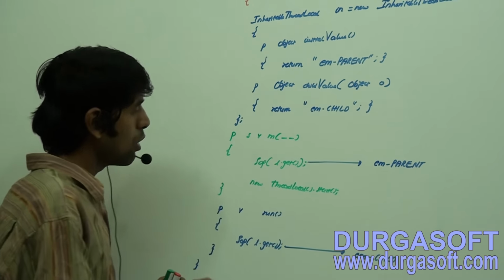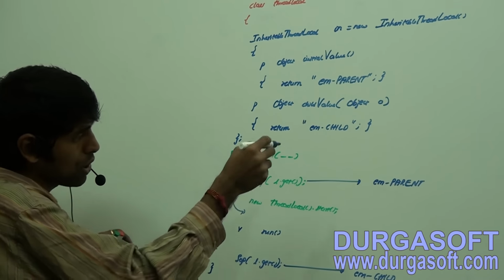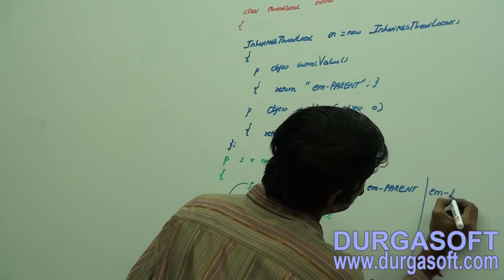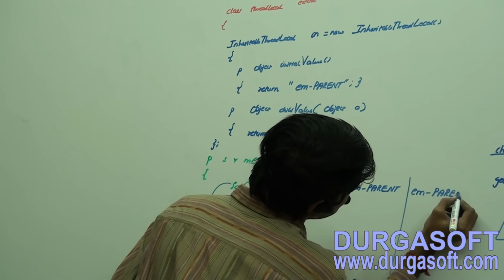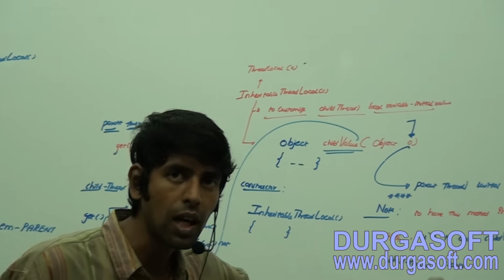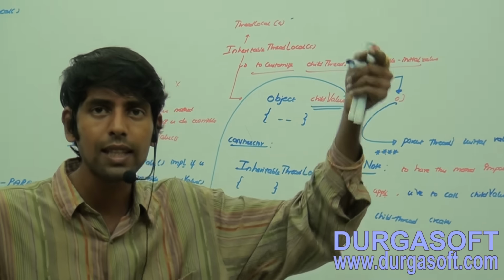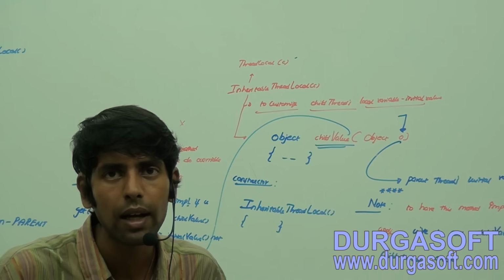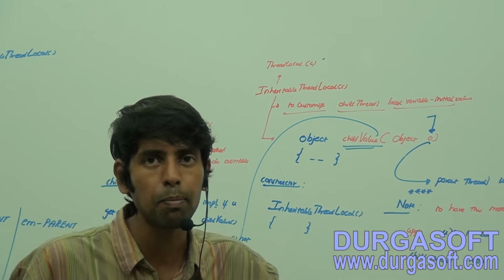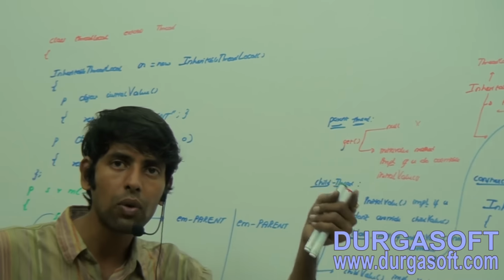I will show you one scenario. I'll put this one here and I will execute. You are going to see 2 times what? I'm parent only. Why? Because of the internal implementation. Before you start the child thread, you have to call the child value. How can you call that one? By passing. In order to call the child value, it has to get the parent thread's initial value, that is the parent thread's local variable initial value.